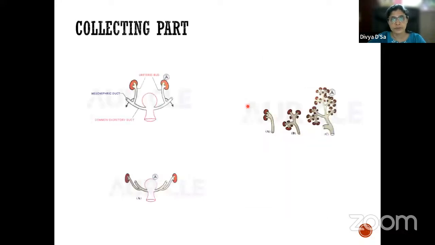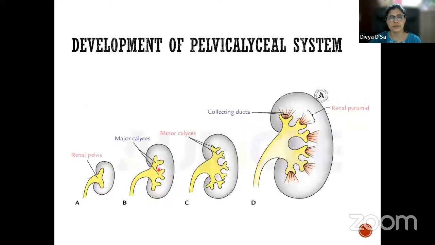Okay, so this is the collecting part, how it develops. The bud goes upwards. This is the common nexus. At each of those places, wherever it divides, the metanephric blastema comes and caps over those divisions. This is how it will divide, and the major and minor calyces form.